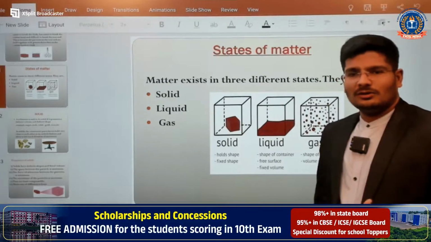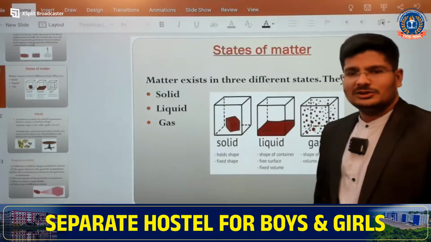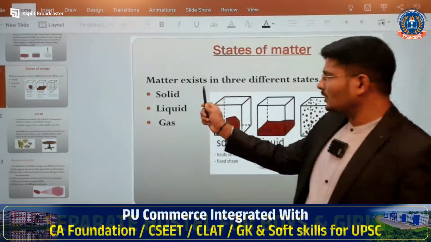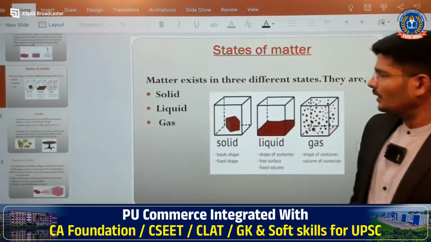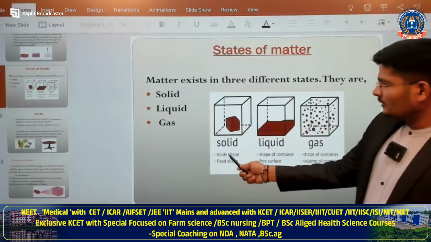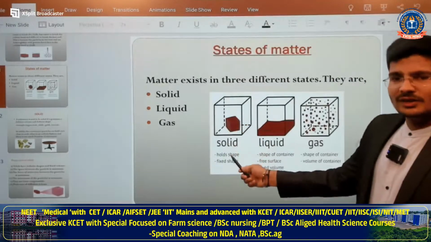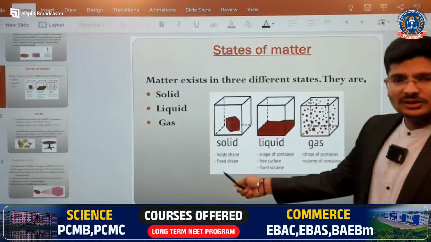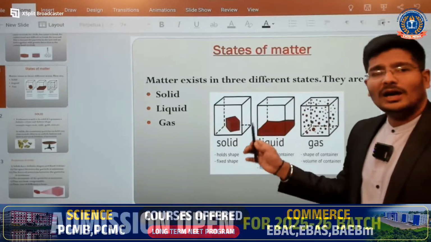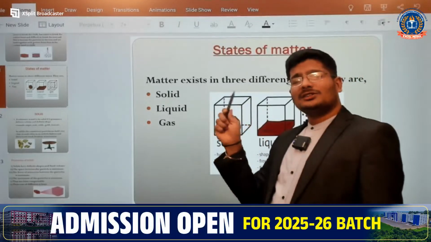So state, phase, one and the same. State, phase is one of the same. Here the main three states of matter are solid, liquid and gas. You can see here in the case of solid, it is having its own shape and also a fixed volume. Matter will have a fixed shape as well as fixed volume.